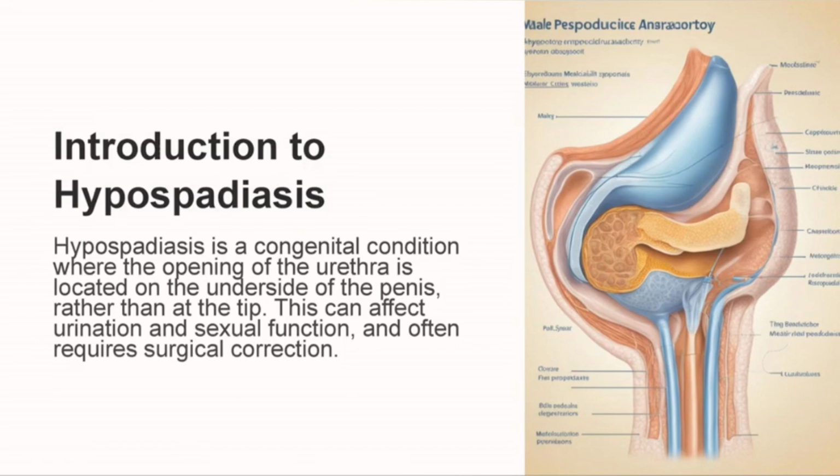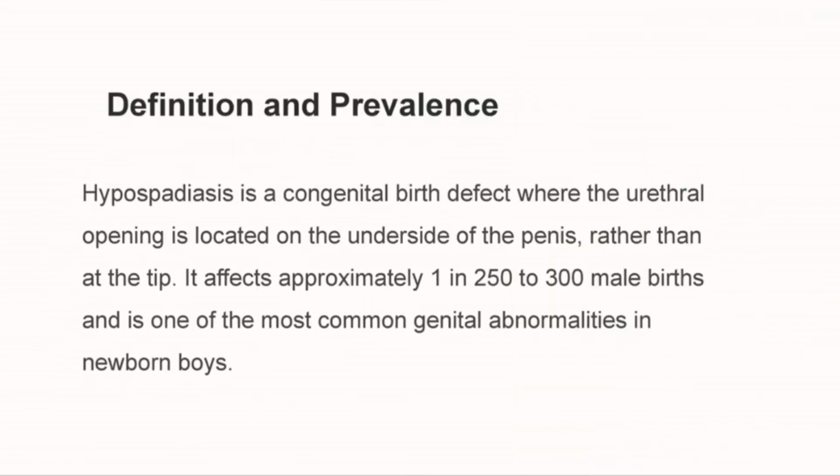Then our next part is definition and prevalence. Hypospadias is a congenital defect where the urethral opening is located on the underside of the penis rather than at the tip. It affects approximately 1 in 250 to 300 male births and is one of the most common congenital abnormalities in newborn boys.